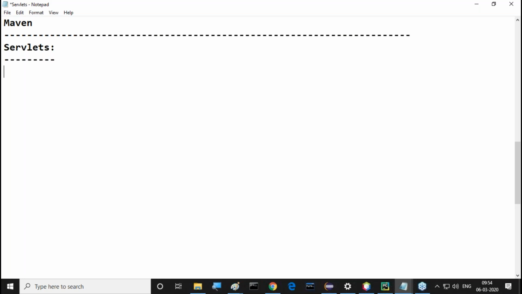Now come to our servlets. Servlets is the topic headline. Direct question: what is the requirement to go for servlets? What is the need of servlets? Simple. The main intention of servlets is to prepare web applications. What is a web application, and where is that web application available in our technology set?